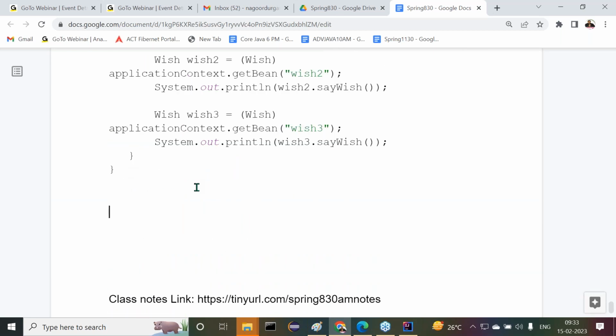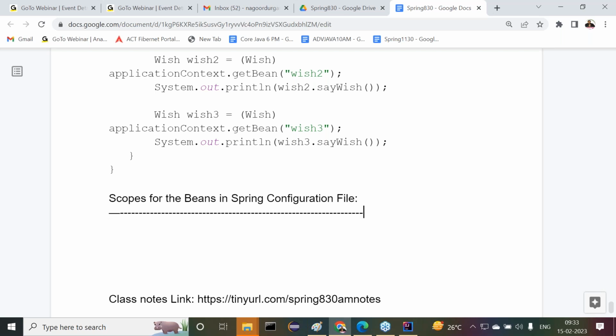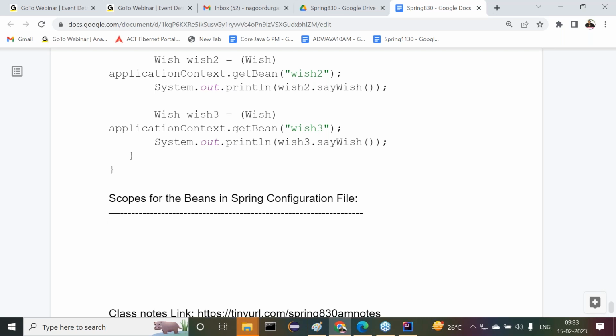That's okay. Then after that, the next point I'm telling there is scopes for the beans in a Spring configuration file. How are we able to provide scopes for the beans now? First of all, what is the meaning of these scopes? Understand this. This is one of the important topics in the core module of the Spring framework. Now try to understand it.